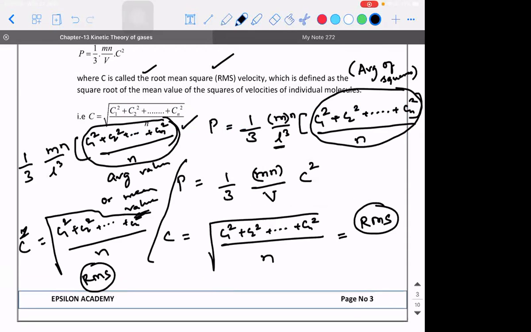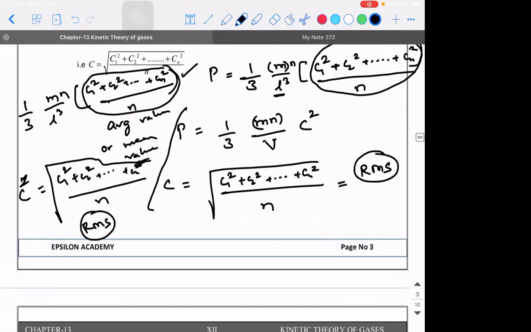Okay. So that's what I meant by RMS value. Make a note of that point because all the further derivation that we are going to do is based on that only. It's all about manipulation. This is the biggest derivation in this chapter, and it is the toughest also. If you don't understand this, other parts are tough. Shall I move on?